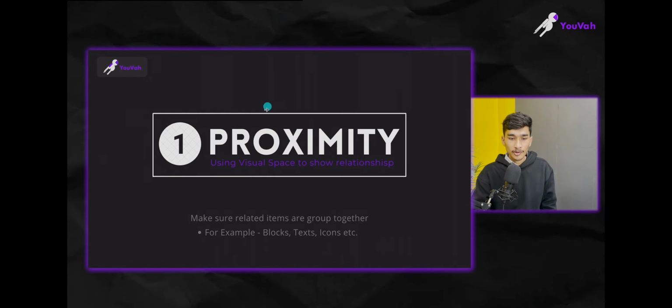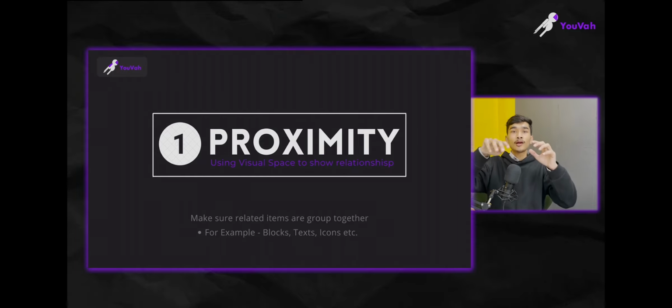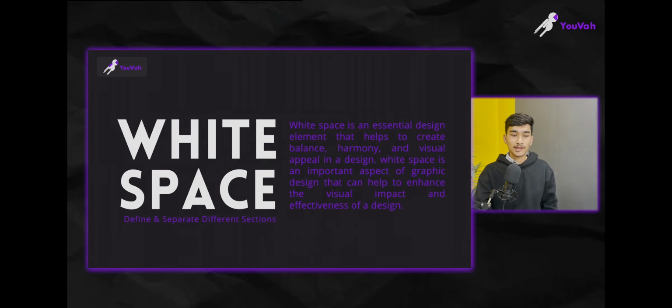So proximity is basically using visual space to show relationship. You can use blocks of content, text, or icons. You just need to make sure that the things you are showing are interconnected and related to each other. That is the main concept of proximity: you need to define the spaces and blocks accordingly so that they connect the dots.